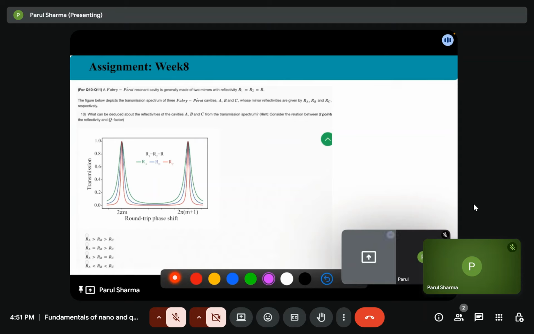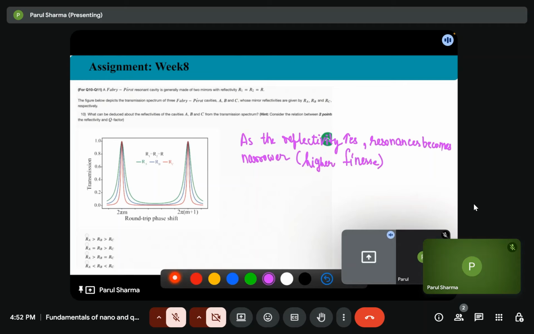So we saw that as the reflectivity increases, the resonance becomes narrower. That it will give you a higher finesse. What is finesse? It's an important term when we talk about the cavity.